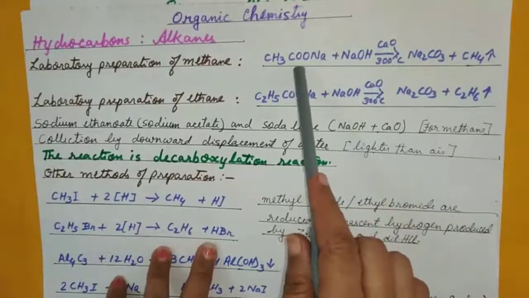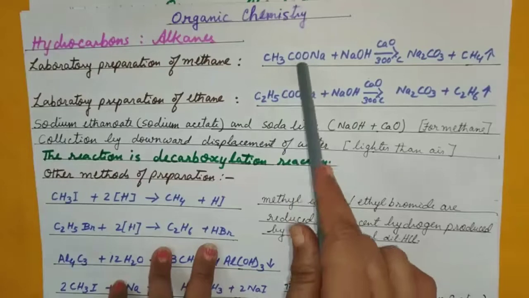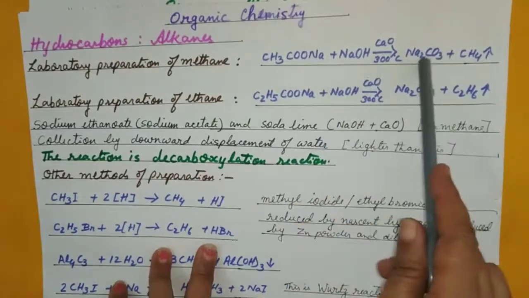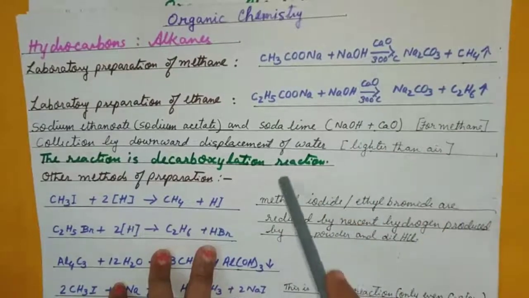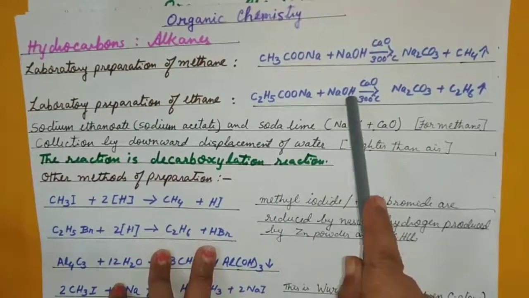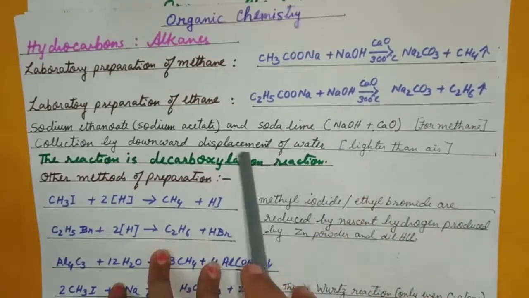Decarboxylation. See, CO2 is removed from here. So CO2 with sodium becomes sodium carbonate, and only methane, CH3, and this H becomes CH4, C2H5, and this H becomes C2H6. So this is also known as a decarboxylation reaction.